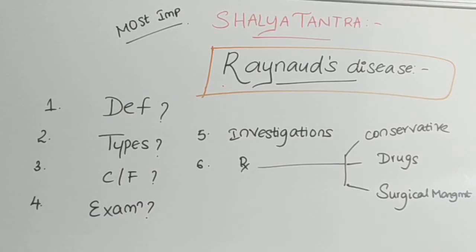If a person is exposed to such conditions, discoloration will be seen in his fingers. In some cases, due to emotional events also, the discoloration will be seen in his fingers. This is considered as Raynaud's disease.